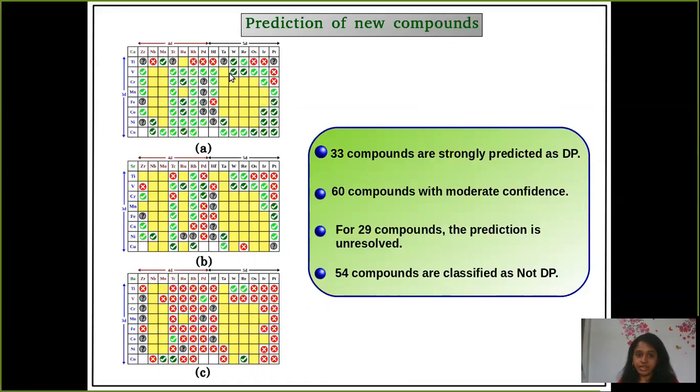The deep green compositions are the compounds which are predicted strongly as DP according to our model. Then the light green compounds are predicted with moderate confidence. The cross compositions are predicted as not double perovskite. And there are some question marks. So for them, the prediction is unresolved.